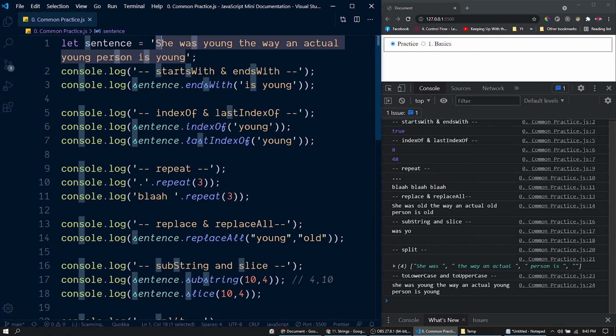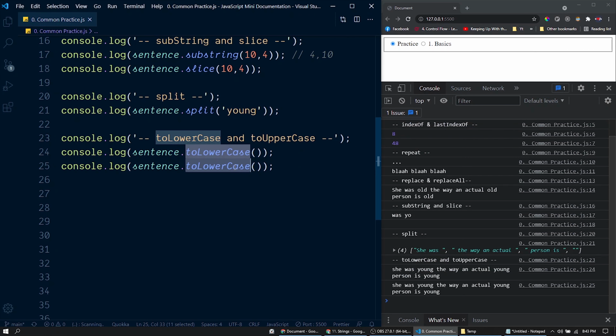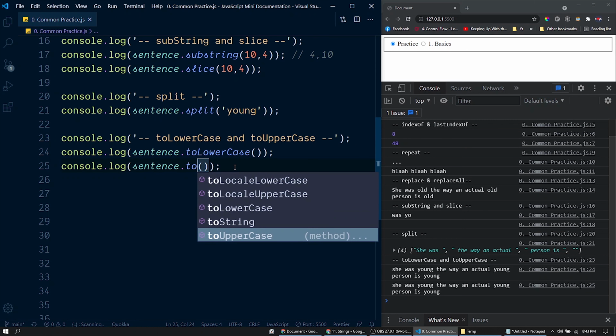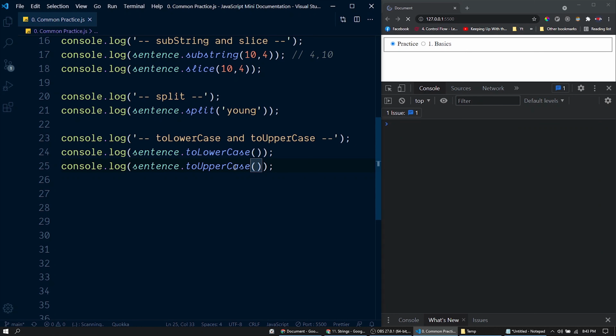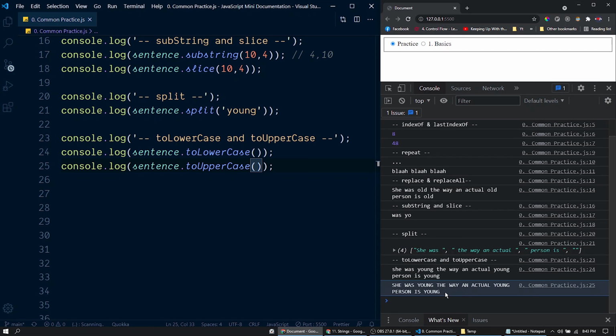Here, the string started with the capital S, but here we have small s. The exact reverse operation happens when we call this function toUpperCase. Every character inside this string will be uppercased. So that's all about those two functions.